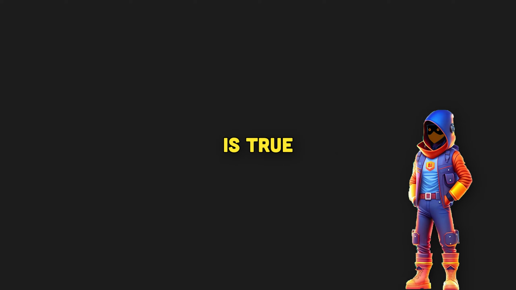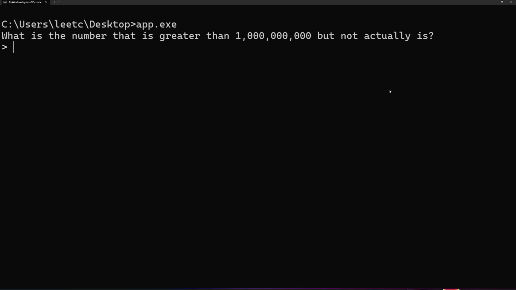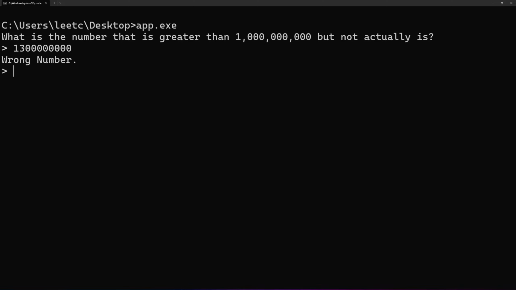Yes, what you read is true. -1 is greater than 1 billion. Let me prove that to you. So I have this program here that asks for a number that is greater than 1 billion, but not actually is. And no matter what number you input, you get wrong number. So what should we do here?